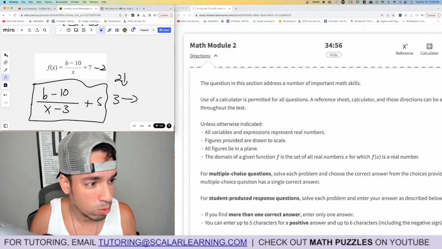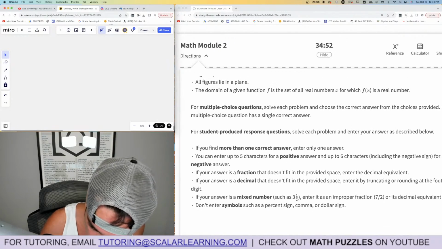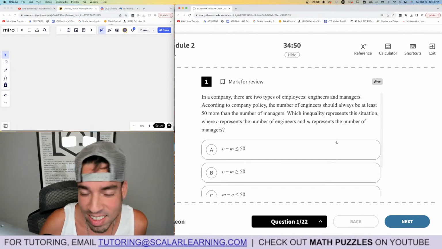We're not going to stop. We're moving right into Module 2. Now, here you're going to notice the difficulty is going to get more difficult. And that's it. You just roll with it.